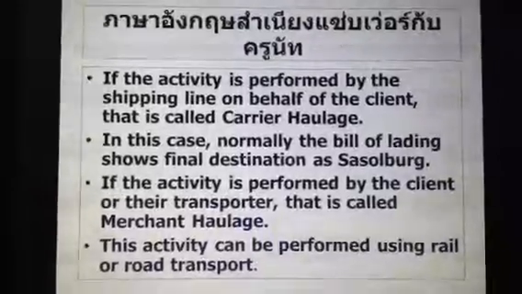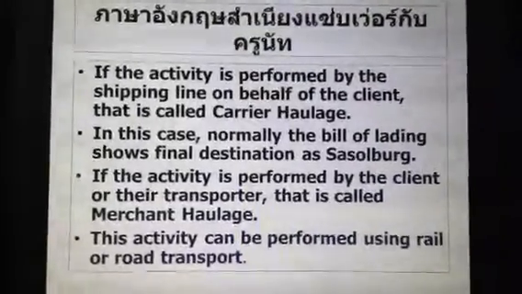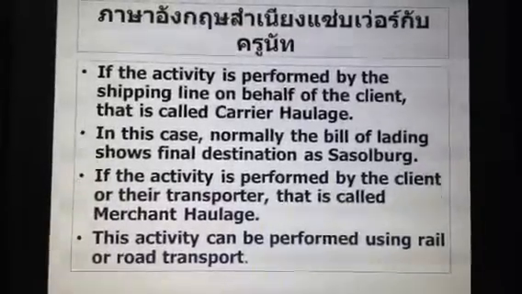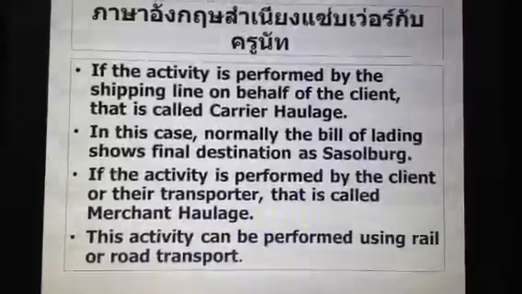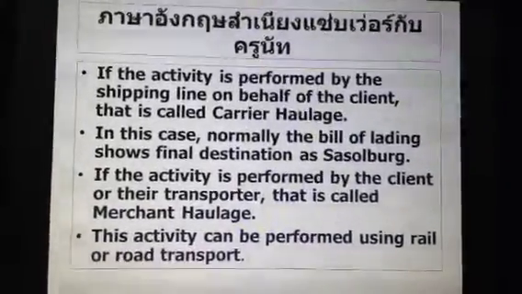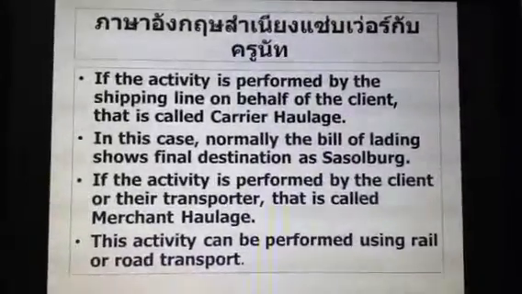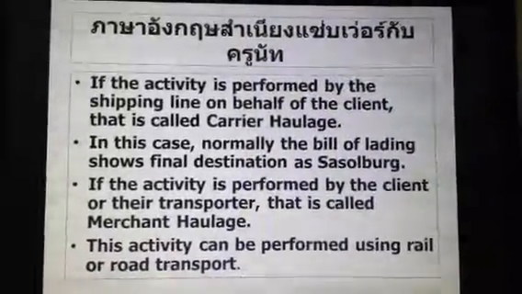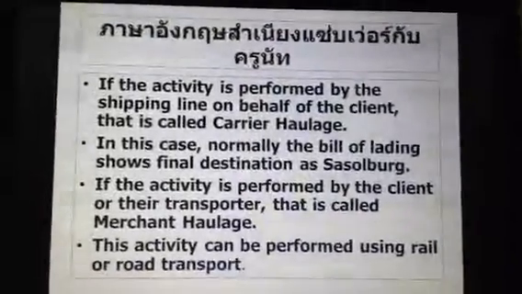If the activity is performed by the shipping line on behalf of the client, that is called carrier haulage. In this case, normally the bill of lading shows final destination as Sasolburg. If the activity is performed by the clients or their transporter, that is called merchant haulage. This activity can be performed using rail or road transport.